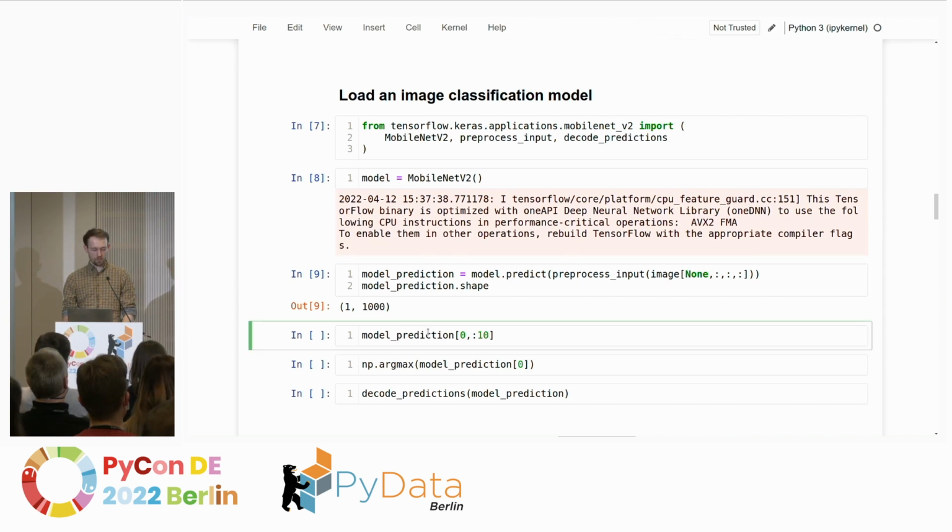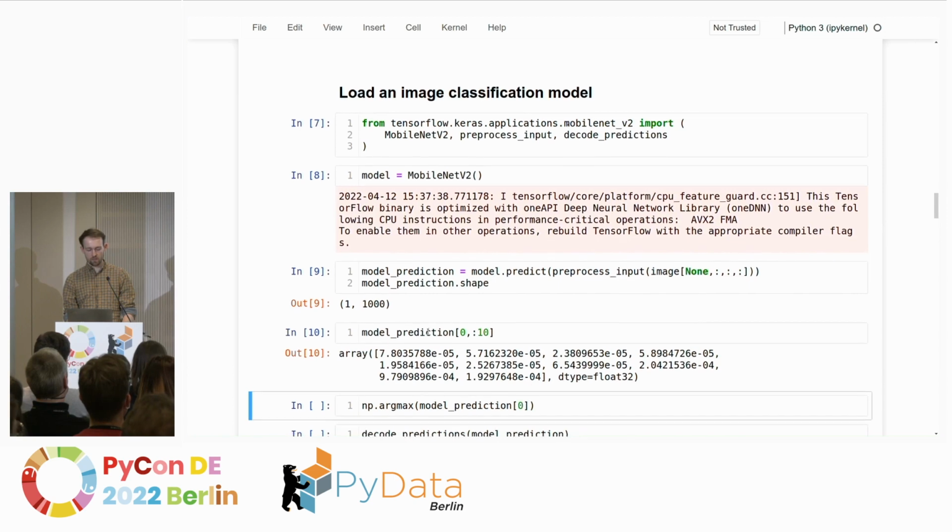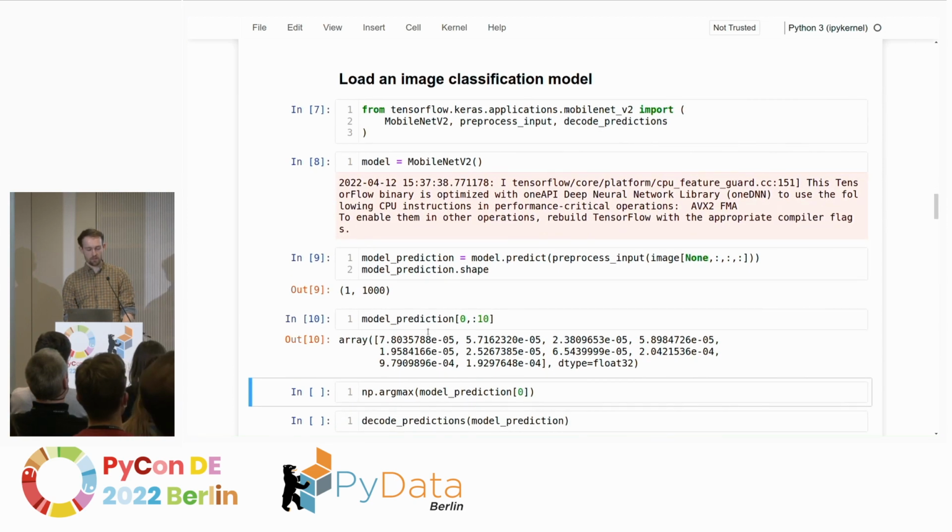Let's just look at the first 10 just to get an idea of what this looks like if you've never seen something like this before. So it's really just a number that reflects the likelihood, for example, in this case, that this image shows something which is associated with class 0, whatever that is.